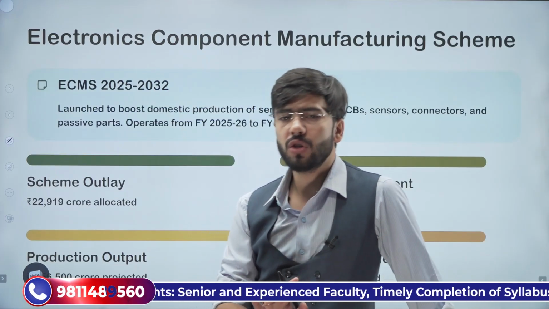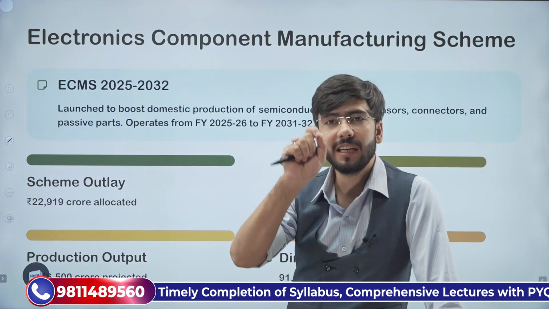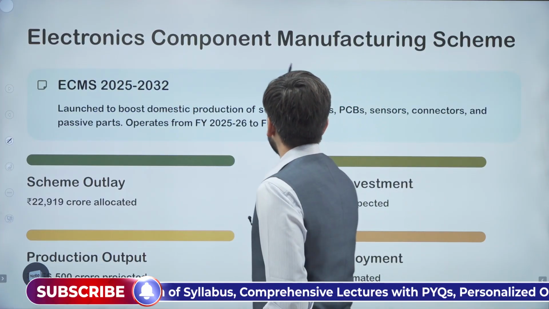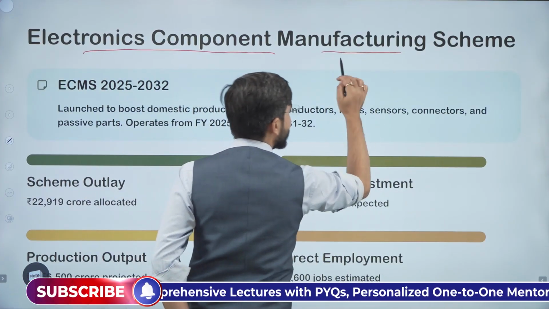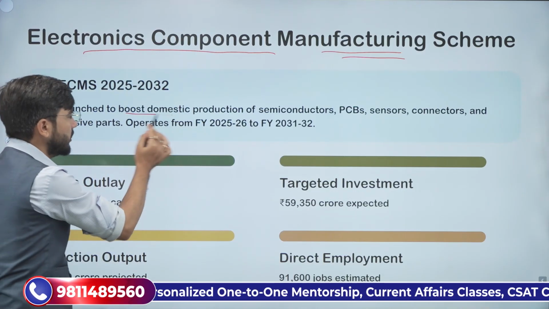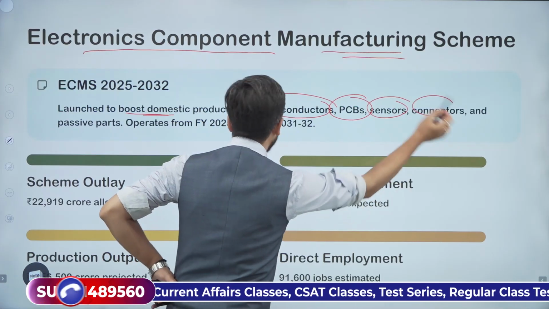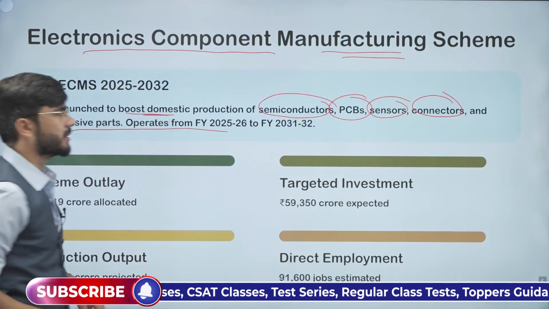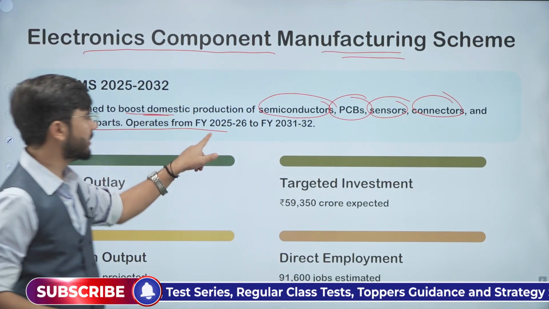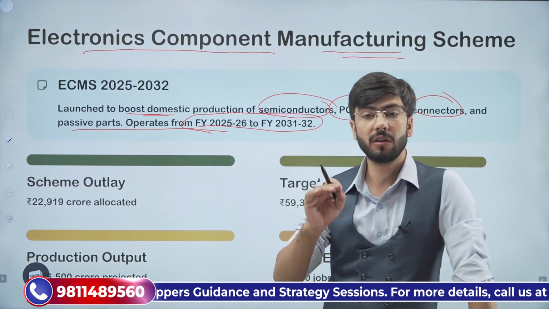At the end we should understand that there is one more component of PLI, that is the electronics component manufacturing scheme. Now what is this? This is to boost the domestic production of semiconductors, PCBs, sensors, connectors, passive parts, and this will be operational from this year 2025-26 to 2030-2032.